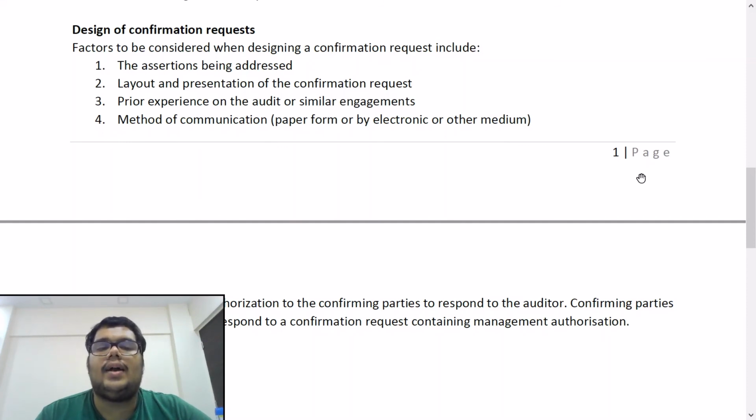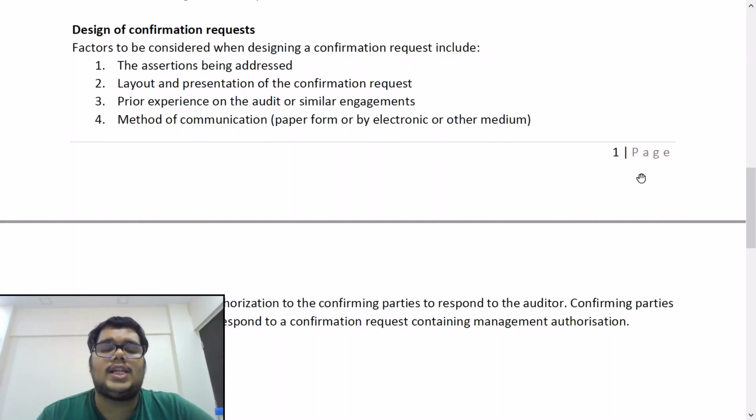Point number three, prior experience on the audit or similar engagements. So maybe in the prior year you have prepared a similar confirmation, so you could just roll forward that, or on a similar engagement you have prepared a similar confirmation, so you could roll forward that. Fourth, method of communication, paper form or by electronic or other medium. So if you're sending by paper form, you will ask them to respond to your address. If it's by electronic form, you'll ask them to reply to your email address, and maybe in addition to that also send a paper confirmation.